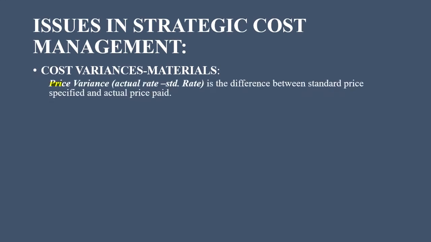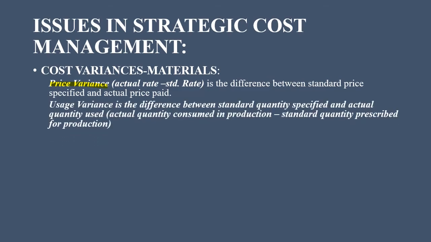Price variance: actual rate minus standard rate. It is the difference between standard price specified and actual price paid. Then usage variance. It is the difference between standard quantity specified and actual quantity used, that is, actual quantity consumed in production minus standard quantity prescribed for production.